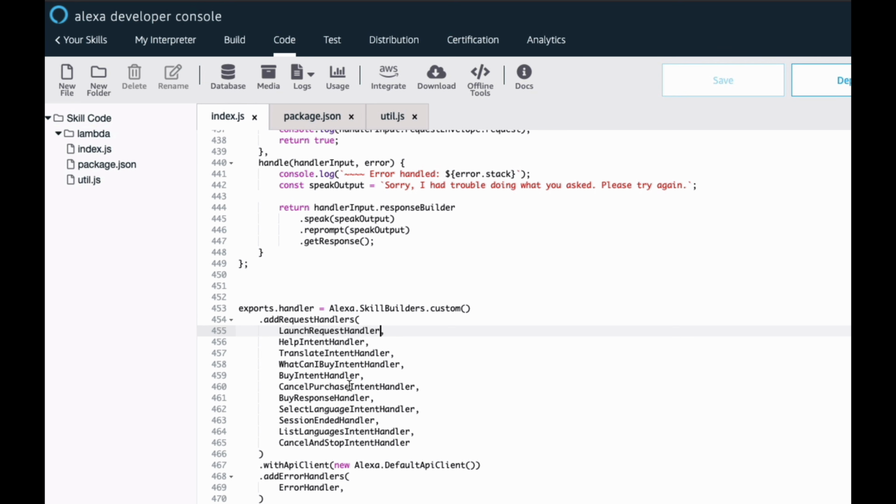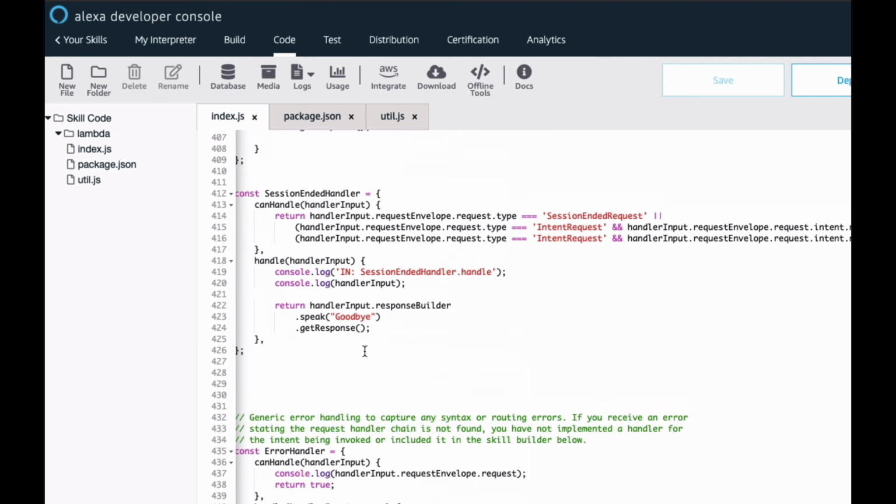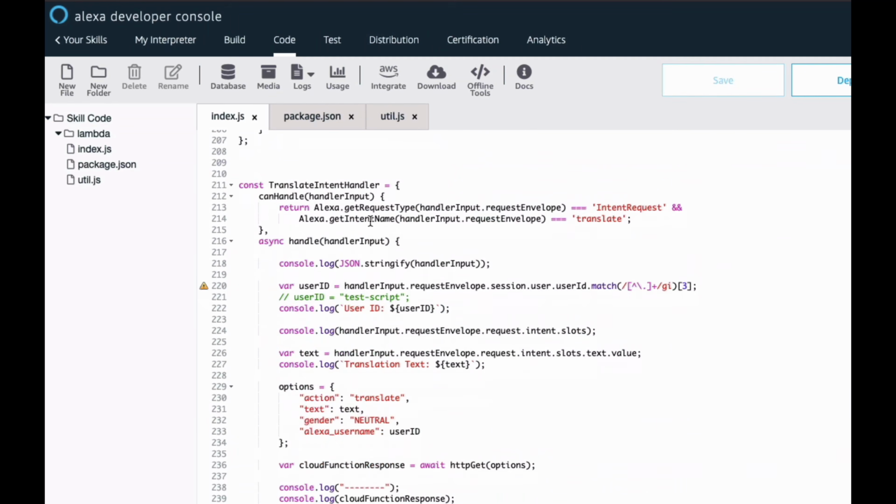And where you determine if it's going to be a match or not, let's go over to the translate intent handler. All right, so this is the translate intent handler. Say a user says translate hello. It's going to check each of those intents, but where we supply logic that will determine if it's a quote-unquote match or not, if it should run that function, is right here. This is the can handle method.